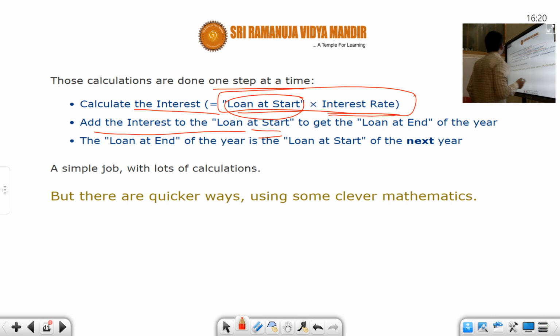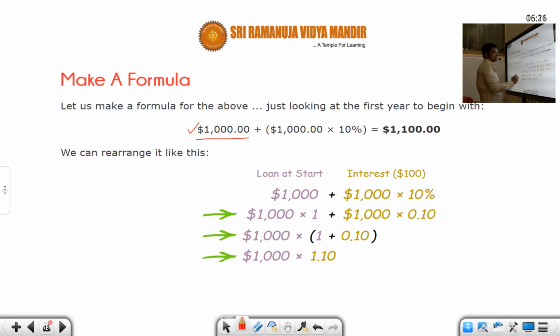Just looking at the first year to begin. See, the initial principal amount is $1,000, and what is the interest amount? Interest is calculated on the principal amount only. Suppose the rate of interest is 10%, the interest is the rate of interest times the principal amount. So that is going to be 10% of 1,000, so it gives you $100. If you add these two, you will be getting $1,100.